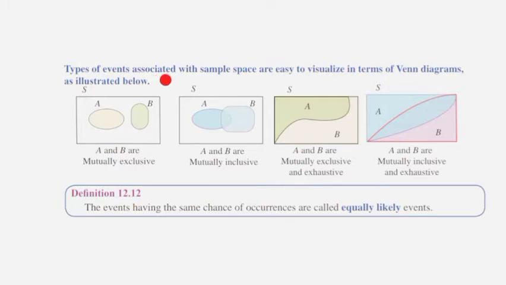Types of events associated with sample space are easy to visualize in terms of Venn diagram as illustrated below. See here, A and B are mutually exclusive. Here, A and B are mutually inclusive. Here, A and B are mutually exclusive and exhaustive. Here, A and B are mutually inclusive and exhaustive. The events having the same chance of occurrence are called equally likely events.